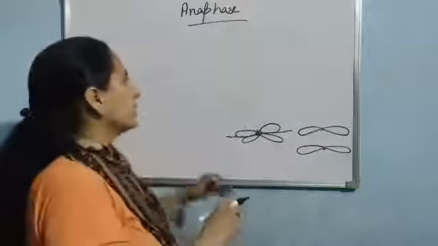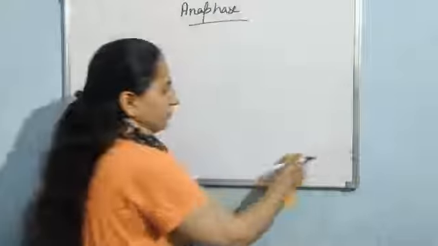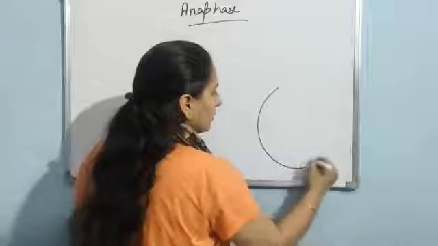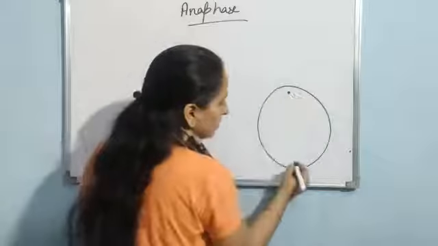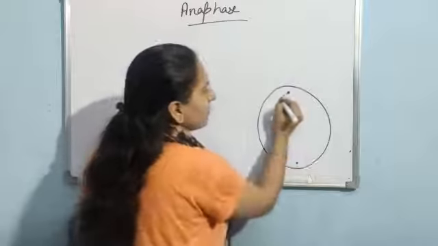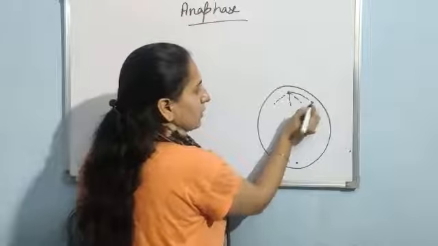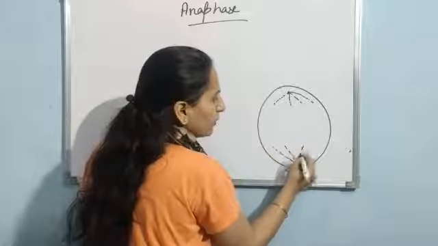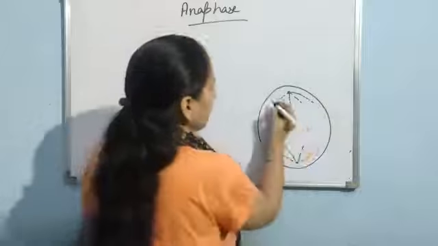Am I clear? Now let me draw this with a diagram inside a cell. So here is a cell. Okay, centrioles here. Now I told you spindle fibers are there. But now what is happening is the splitting of the centromere. Now chromatids are being separated.